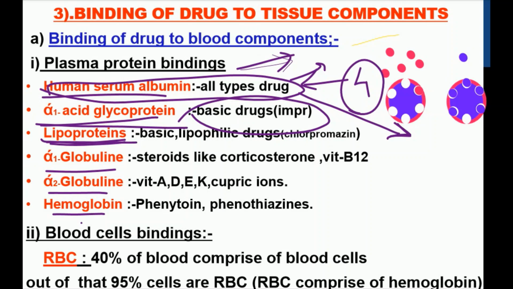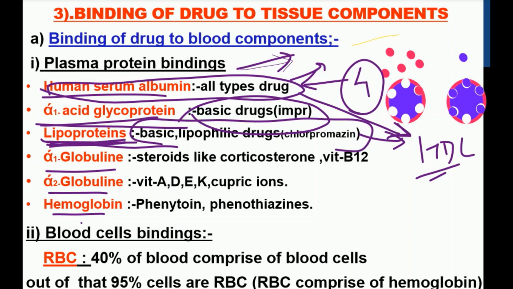Another plasma component is lipoprotein. This lipoprotein is lipid in character. In lipoprotein, there are mainly four different types: chylomicron, HDL, VLDL, and LDL. Lipoprotein is rich in lipidic components, so if a drug has lipidic character, it has more affinity towards lipoprotein and will bind with it. So basic and lipophilic drug molecules can easily bind with this lipoprotein component.